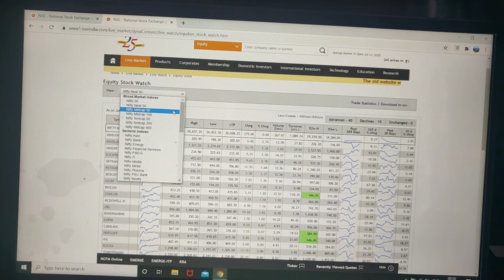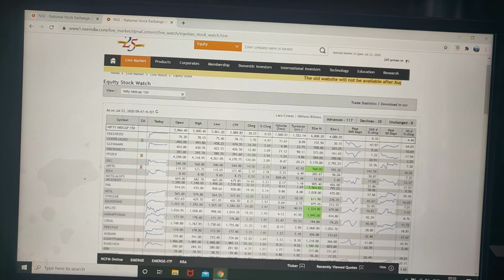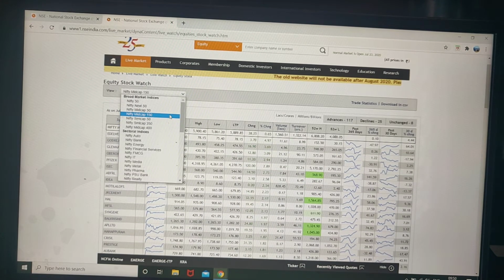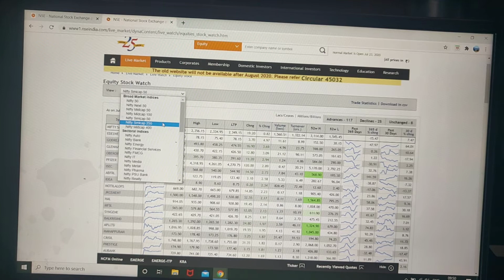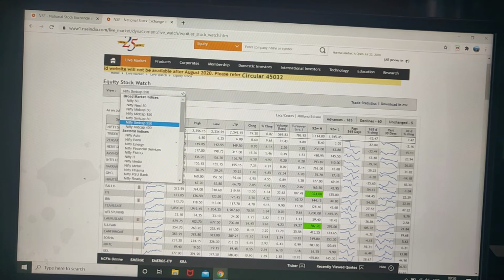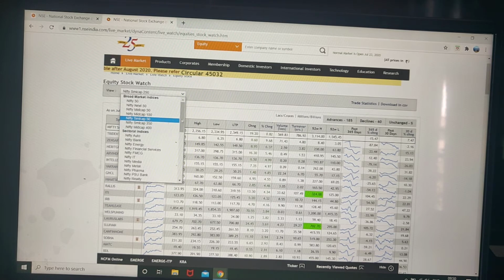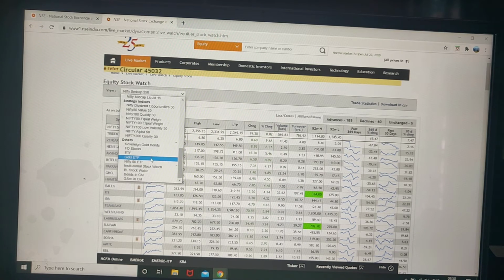Then there is the next, mid cap. There are different categories for easy identification. Like you might have seen in mutual funds, they mention blue chip company, mid cap fund, small cap fund. So you can easily identify these companies, like small cap 50, small cap 250. Small cap 50 means the 50 best companies in terms of market capitalization or other parameters. Then the next 50, mid cap 400. There are various bifurcations of these.